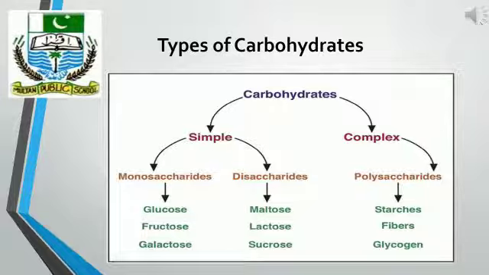Now, what are the types of carbohydrates? I have already told you that carbohydrates are divided into two groups, that is simple carbohydrates and complex carbohydrates. Simple carbohydrates are further classified into two groups, that are monosaccharides and disaccharides. And complex carbohydrates include polysaccharides. Now we will see them in detail.